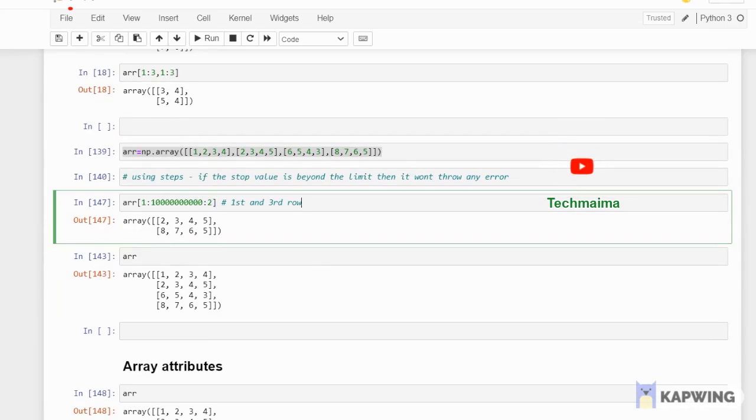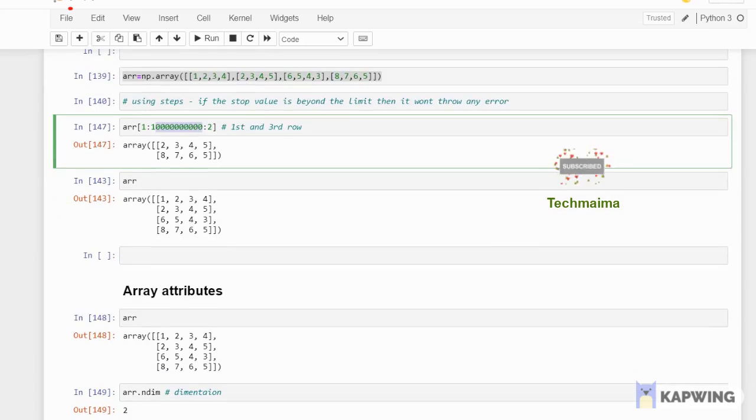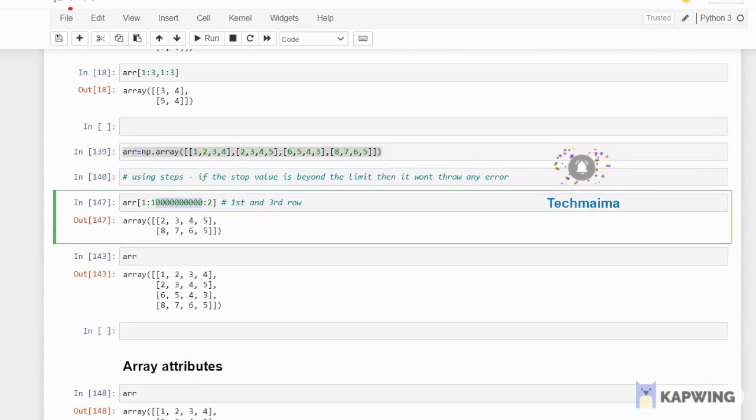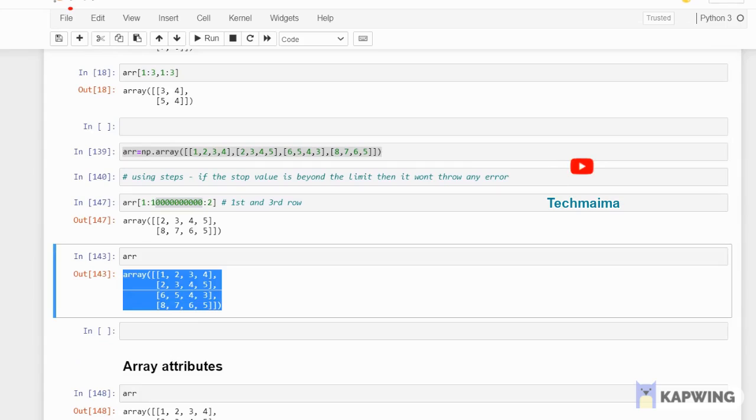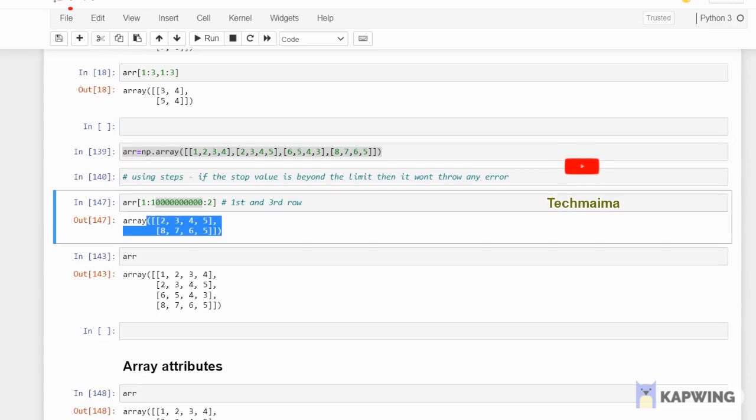So when I'm mentioning like this in the stop index, it should throw an error, right? But in an array, especially in NumPy, it won't throw any error. It will count the maximum available rows, but it won't throw any error. See, 1 colon, this value I have given, step is 2. So it will print only the first and third row. This is my array, 0 1 2 3, which means 2 3 4 5 and 8 7 6 5. You can see the same output here, 2 3 4 5, 8 7 6 5, step by 2.